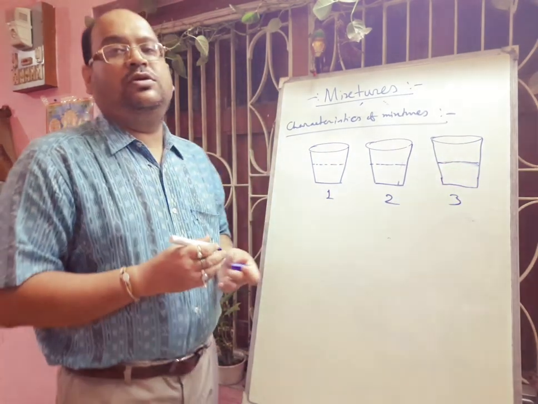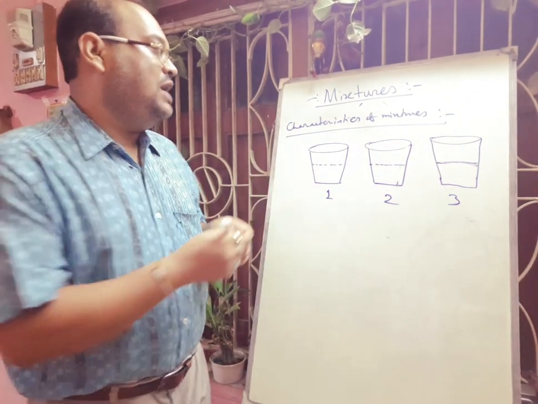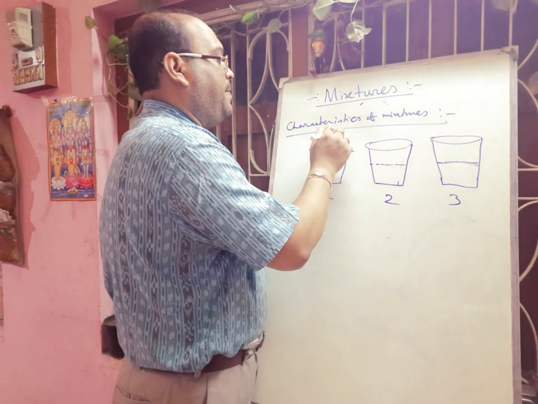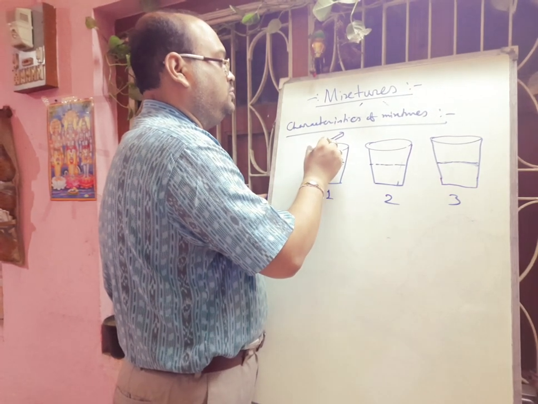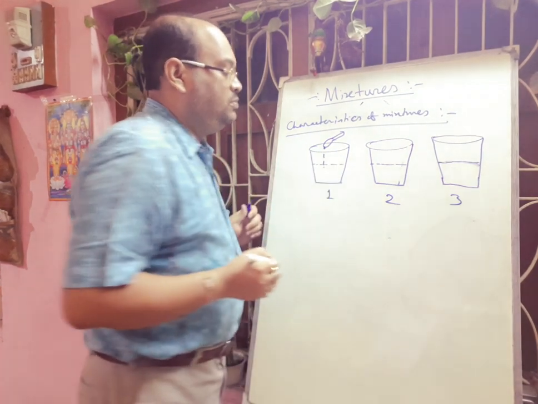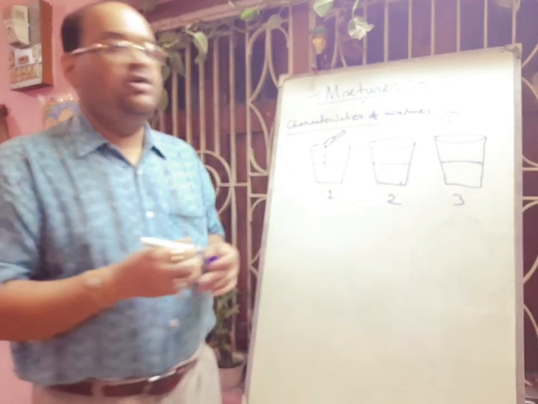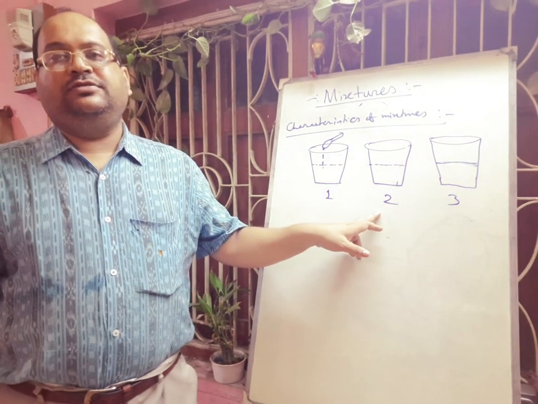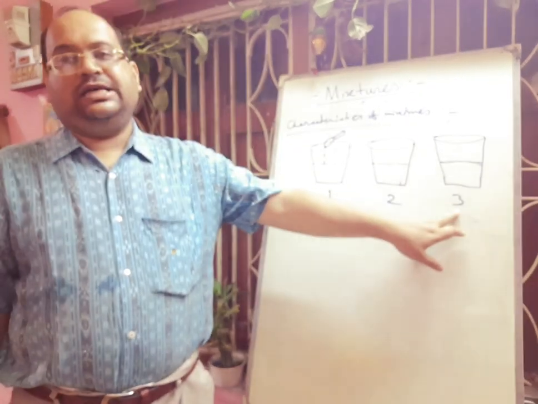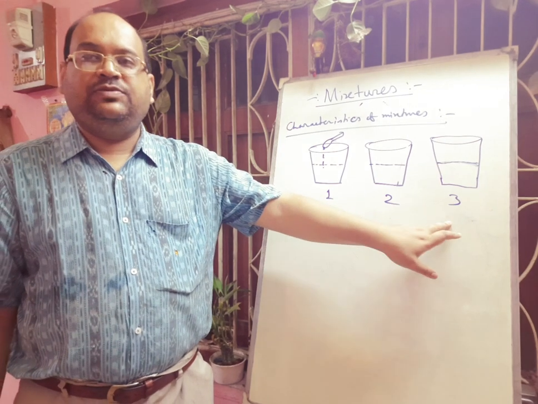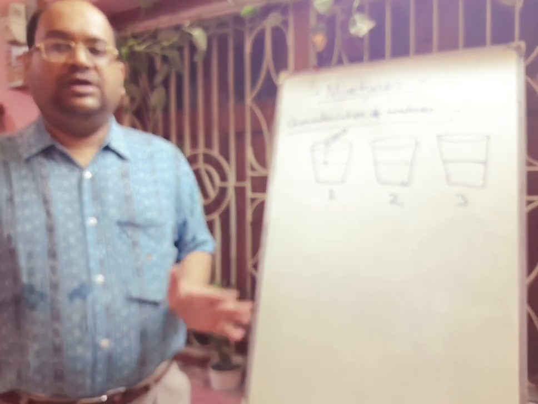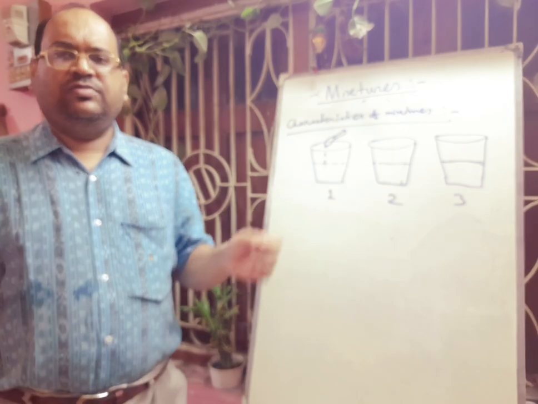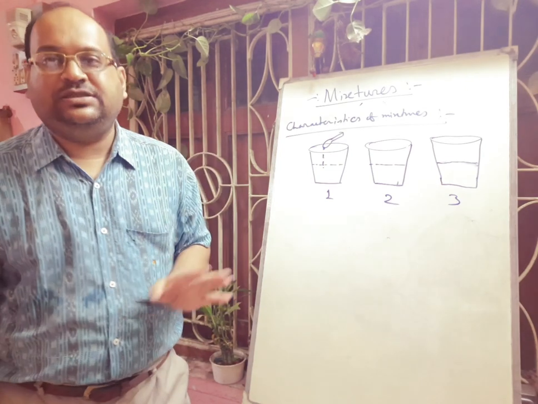Now what we will do, we will add lime juice. First we add 1 teaspoonful of lime juice, in the second glass we add 2 spoons of lime juice, and in the third glass, in the same volume of water, we add 3 spoons of lime juice. Now stir the 3 glasses with a stirrer to make a homogeneous mixture.